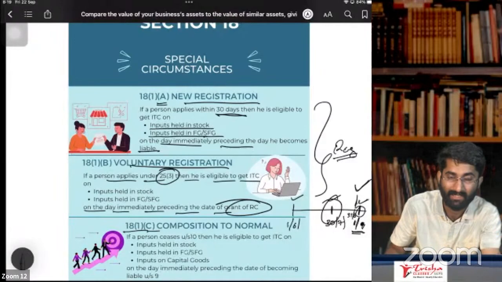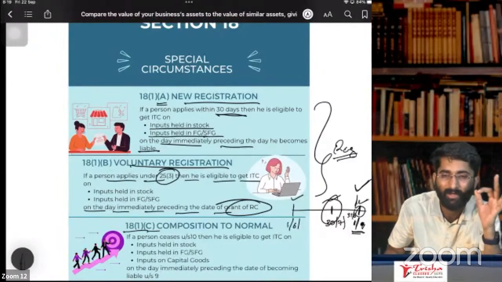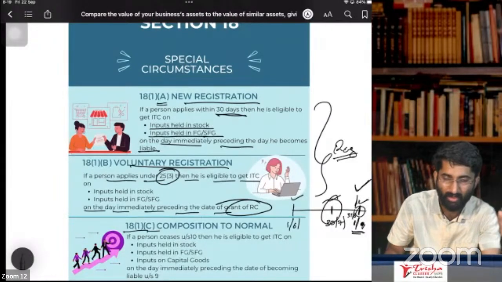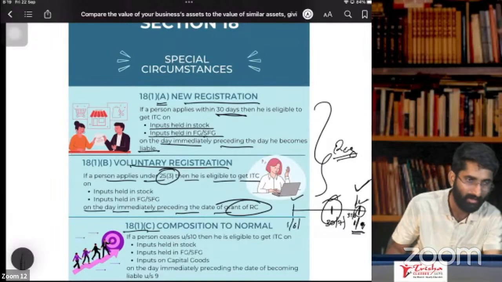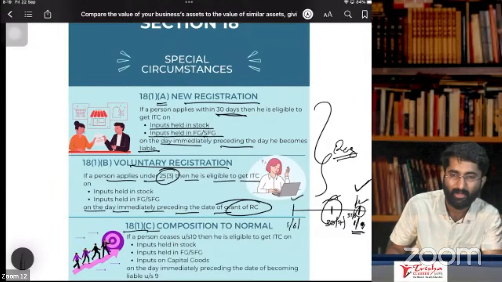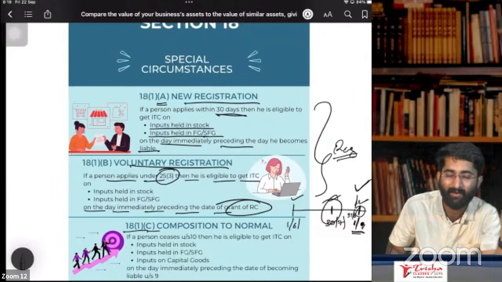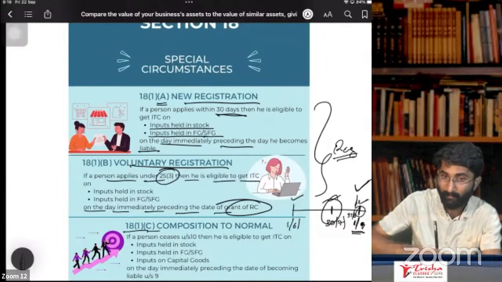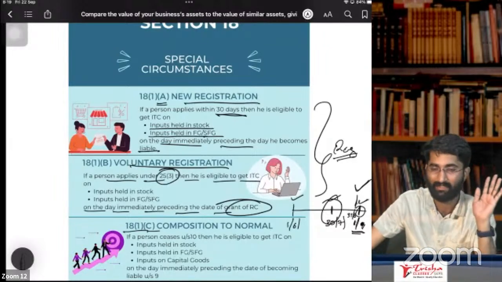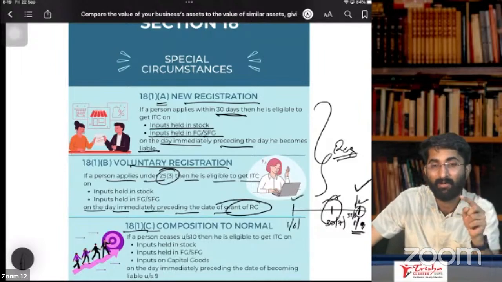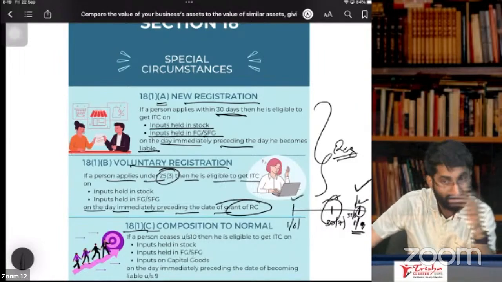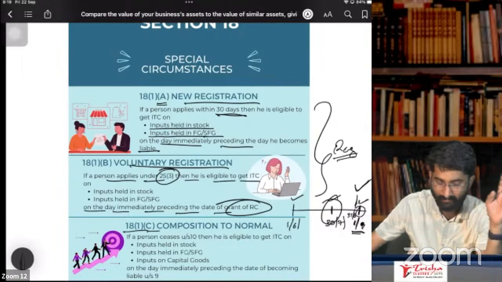You cannot take ITC. Capital goods pay, you will not get ITC. It is the rule. Even if your business started in the previous year, for new registration, you don't get ITC for existing capital goods. If you have purchased new capital goods, now you get ITC. But existing capital goods pay, you don't get ITC.